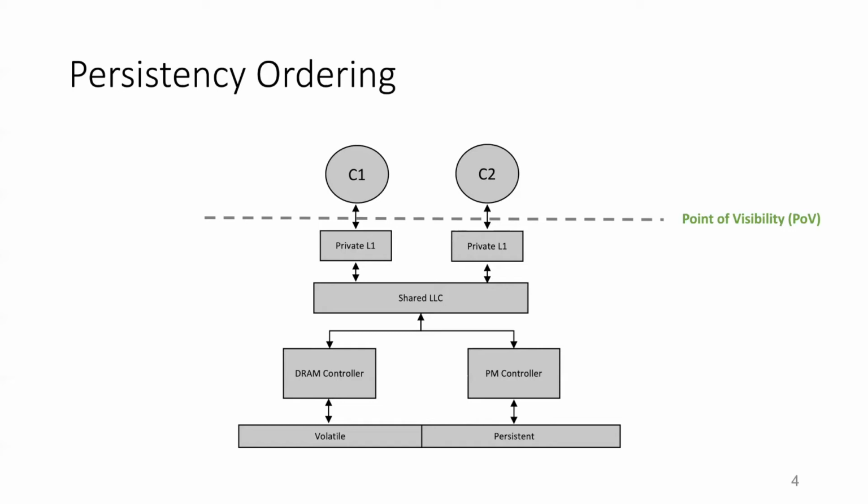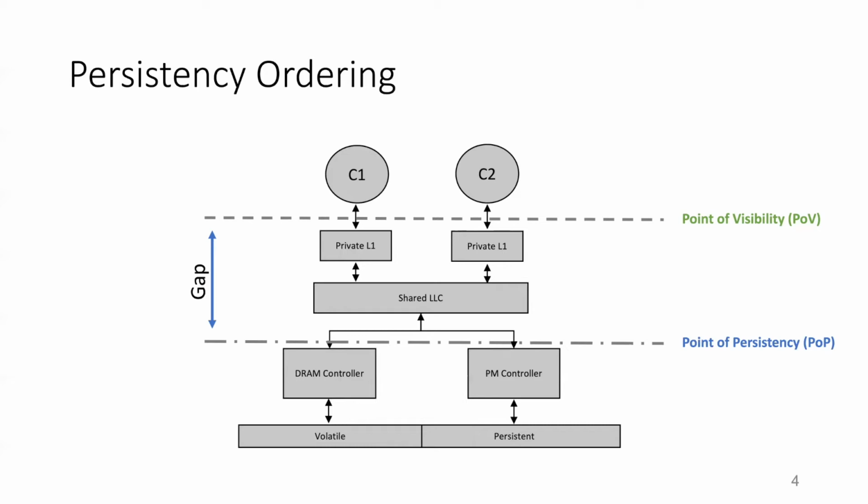Similarly, with non-volatile main memory being introduced to the system, any update that reaches the non-volatile memory or even its memory controller with ADR will be considered persistent. Therefore, there is another line in the system, we call it the point of persistency. The issue is that we now have a volatility gap between these 2 points, and moving updates to the point of persistency is driven by the unpredictable natural cache evictions. Therefore, it is very likely that the order of updates arriving at the point of visibility will be completely different than when arriving at the point of persistency. This can cause the memory to be in an inconsistent state when we recover from the crash.